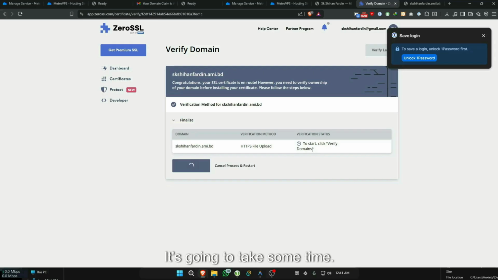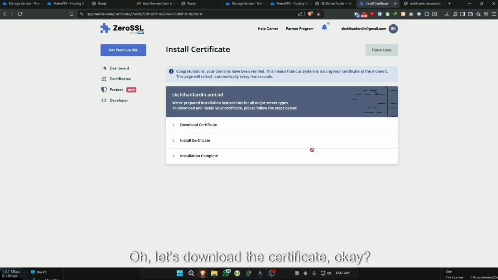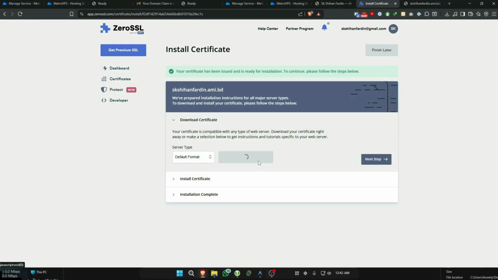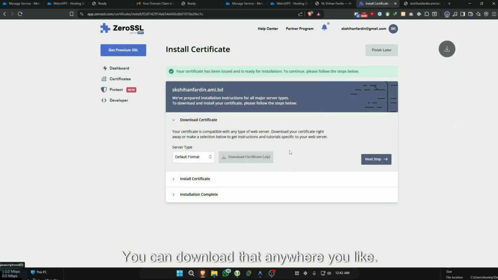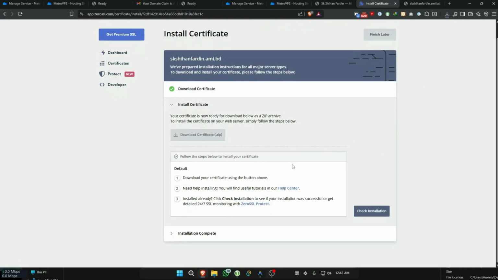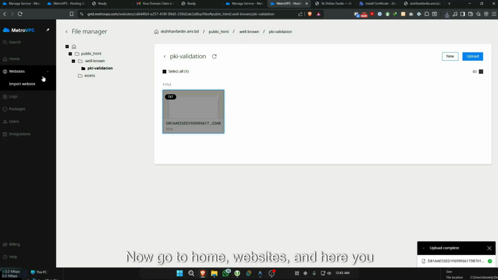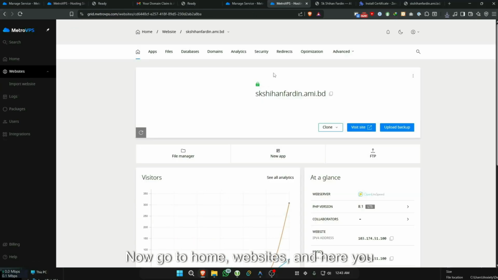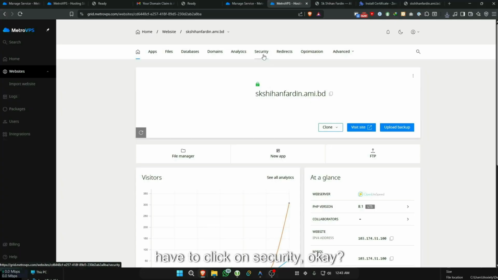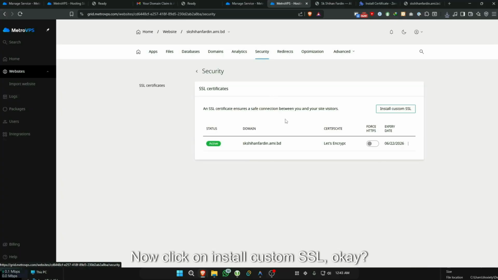It's going to take some time. Now let's download the certificate. Okay, let's drop it in here, desktop. You can download that anywhere you like. Now let's click next step. Okay, now go to home, websites, and here you have to click on security. Okay, now click on install custom SSL.